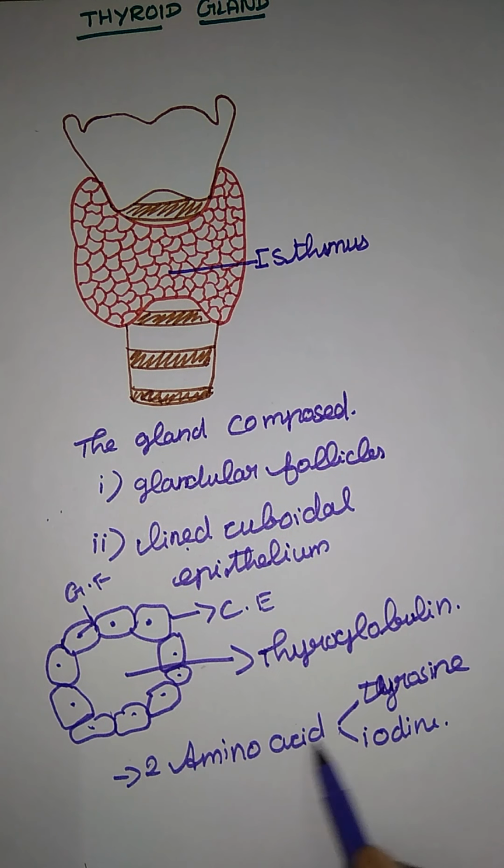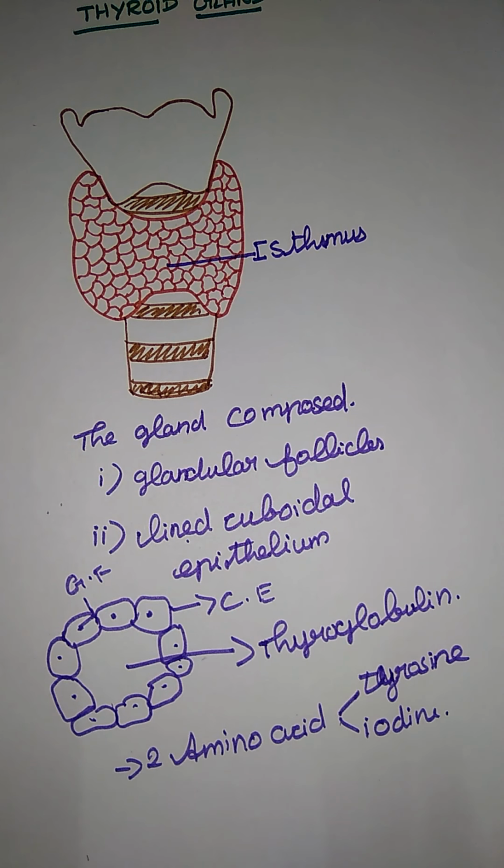So here, two amino acids are responsible for thyroid hormone formation. So these are the overview about the thyroid gland. And not only that, the thyroid gland secretes two hormones.